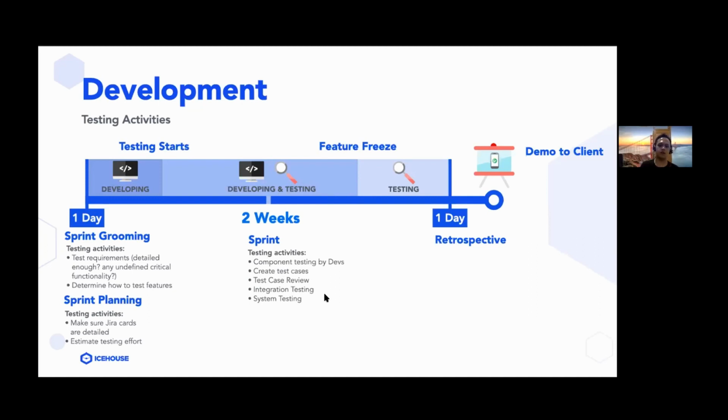So the QAs, in the beginning of the sprint, we create test cases.